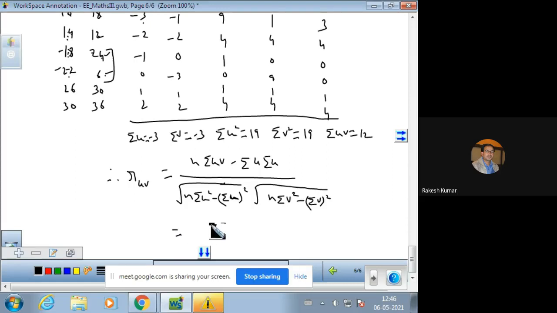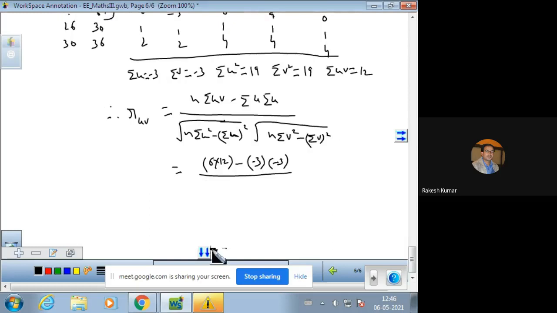Now put the values. 6 into 12 minus minus 3 into minus 3, divided by 6 into 19 minus minus 3 square, and 6 into 19 minus minus 3 square.